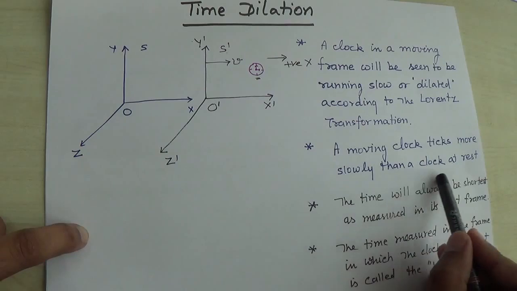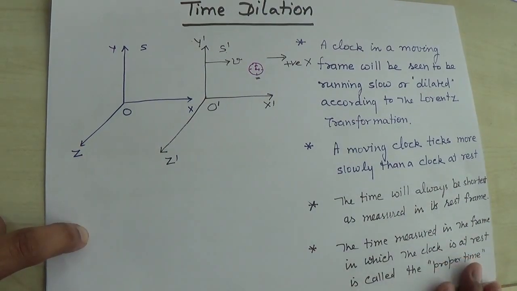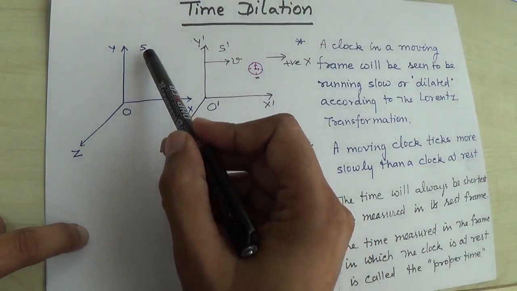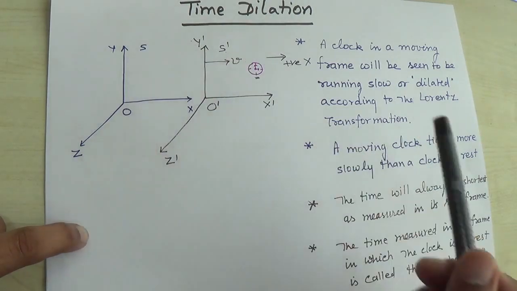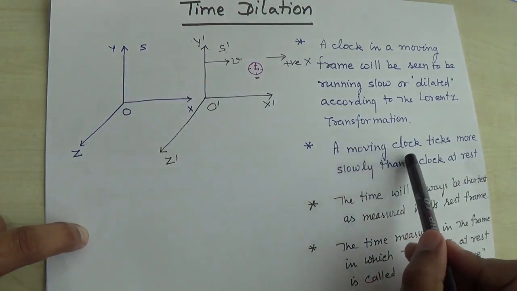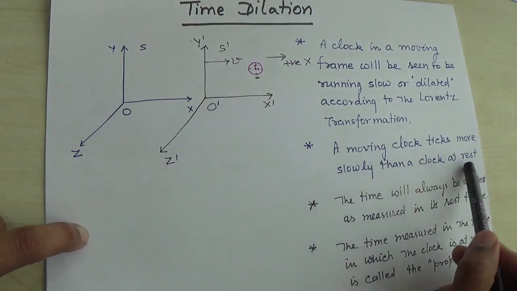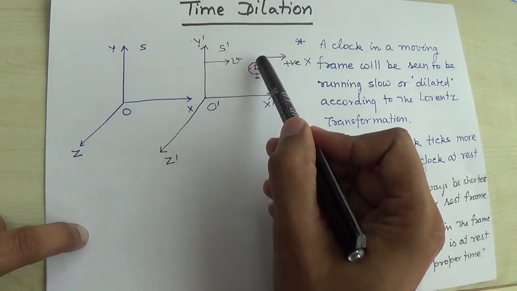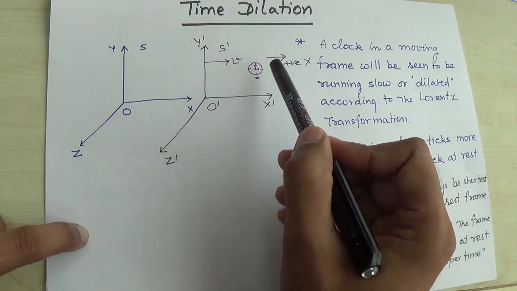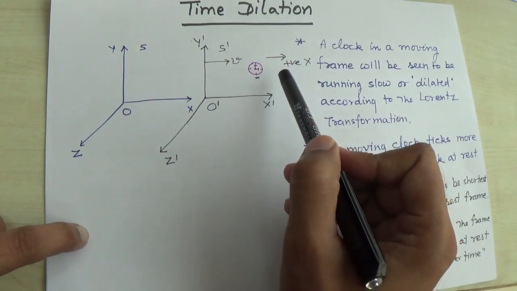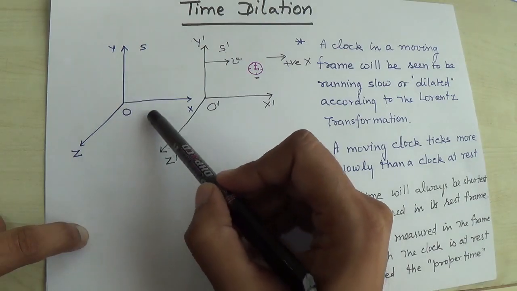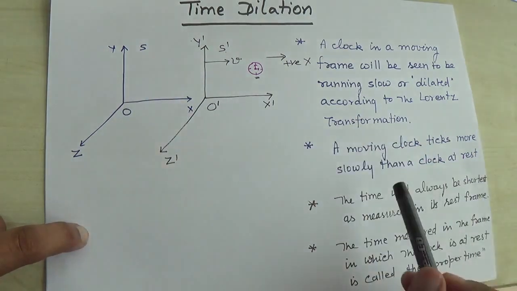This statement is according to the observer O, who is in the stationary frame with respect to S prime. He says that a moving clock ticks more slowly than a clock at rest. Tick means the needle of the clock, tick tick tick. The time interval between two ticks is longer for this observer O in the stationary frame.